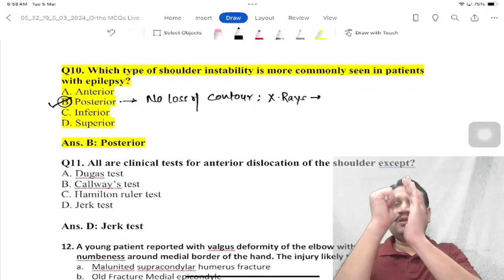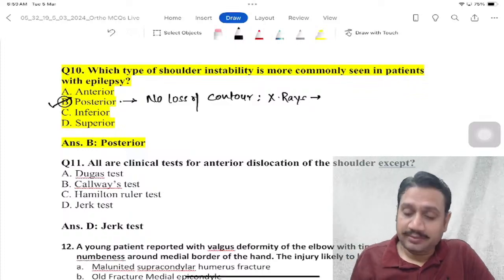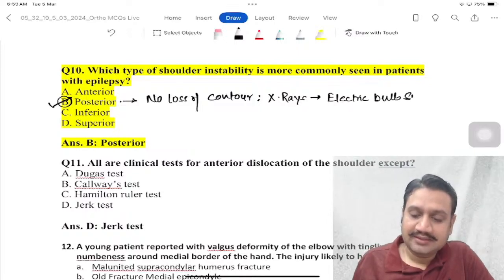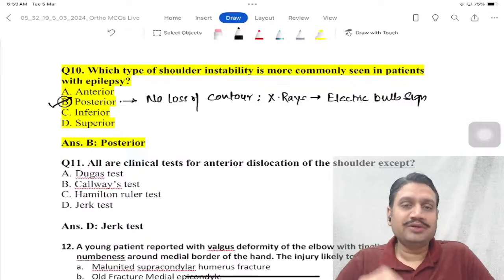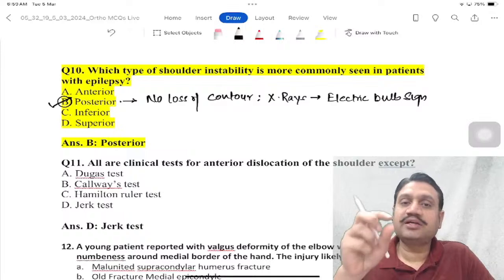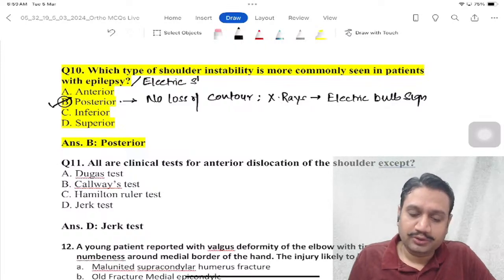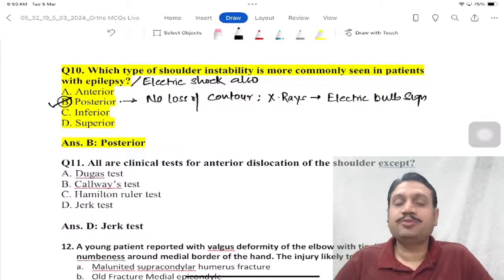The head of humerus turning in. What do you call that? The upper end of humerus, it is the electric bulb sign, right? That would be the electric bulb sign. Okay, so no loss of the contour is a typical feature you see in posterior dislocations only. Not only epilepsy, but in patients of electric shock also. So whenever you get a question on this, you know that it has to be posterior dislocation.